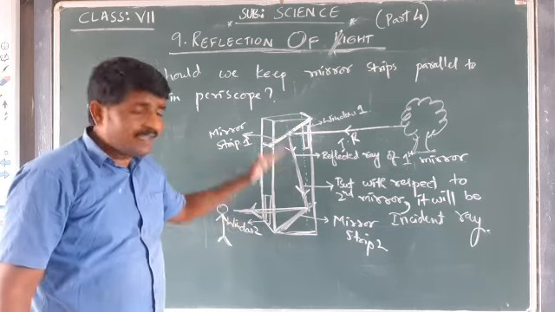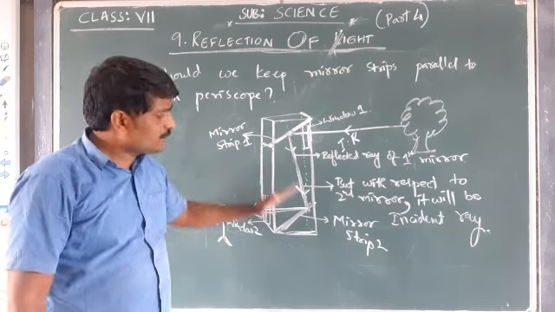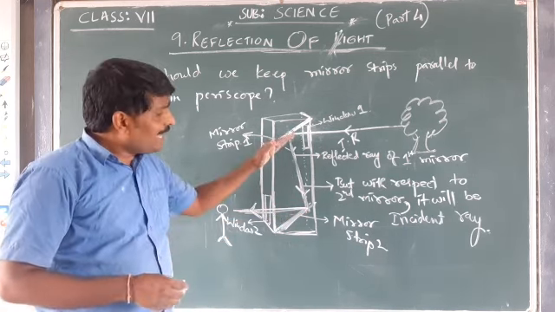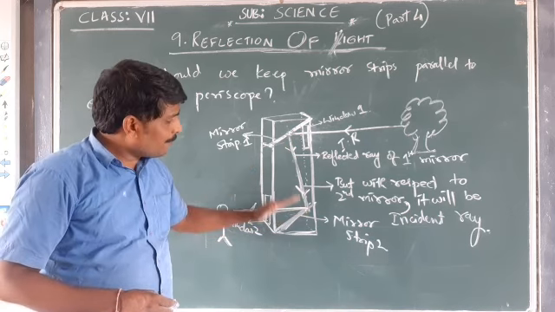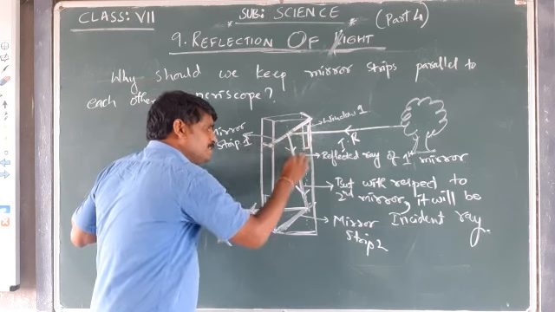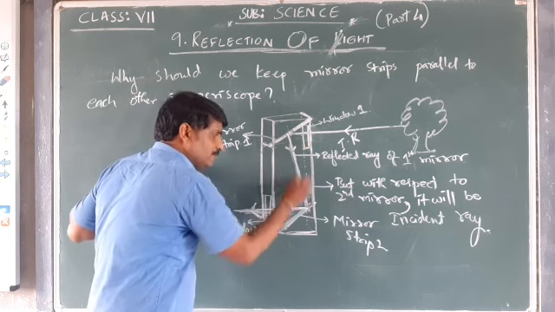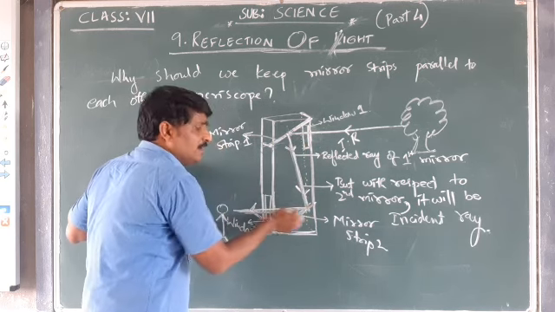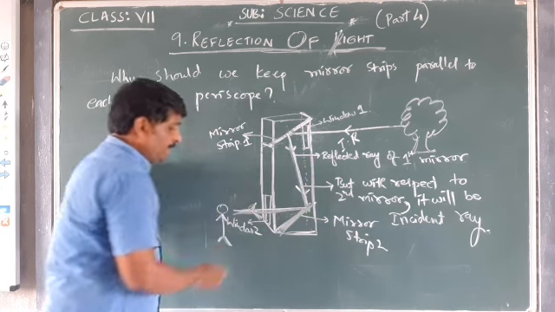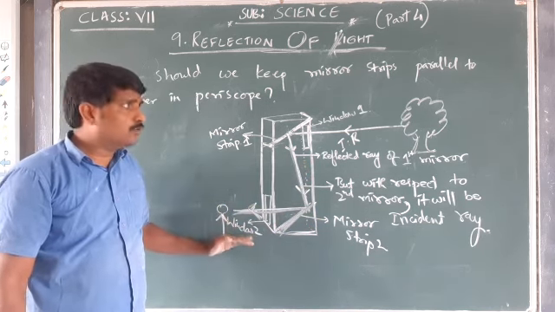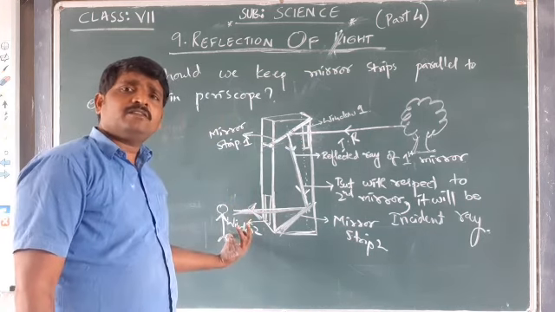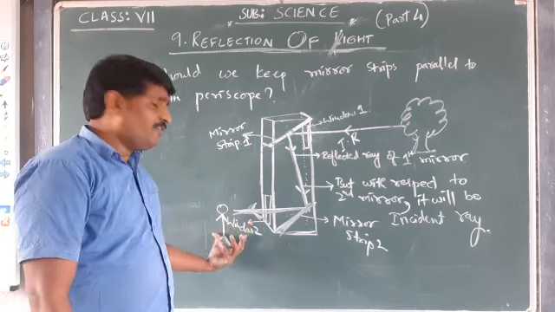That means if these two strips are parallel, then only the reflected ray which is passing to the second strip is going to hit the second mirror, and the person who is observing through window 2 is able to see the image of the tree comfortably.